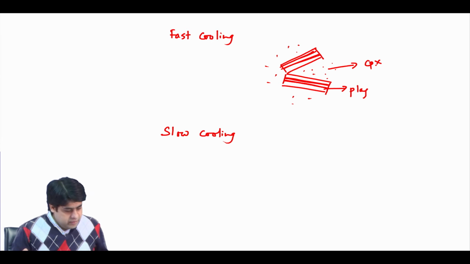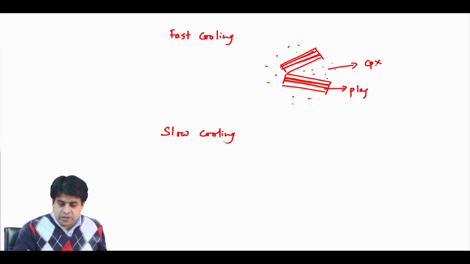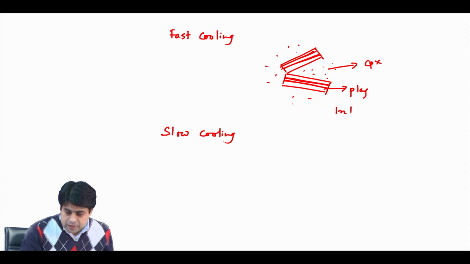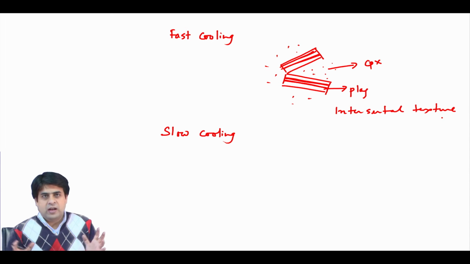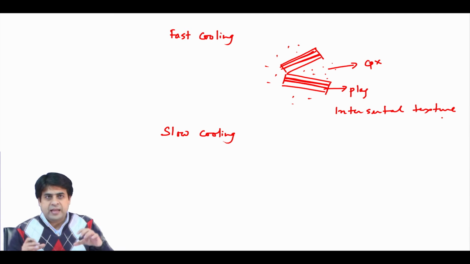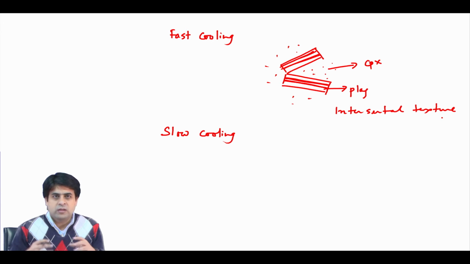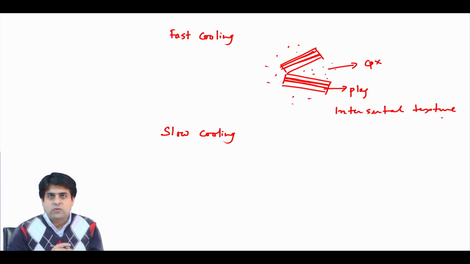When you have this kind of crystals, the texture is called intersertal texture. You have this porphyritic texture, where you have a large crystal of plagioclase lath surrounded by a groundmass, which is either glass or very tiny crystals of clinopyroxene.